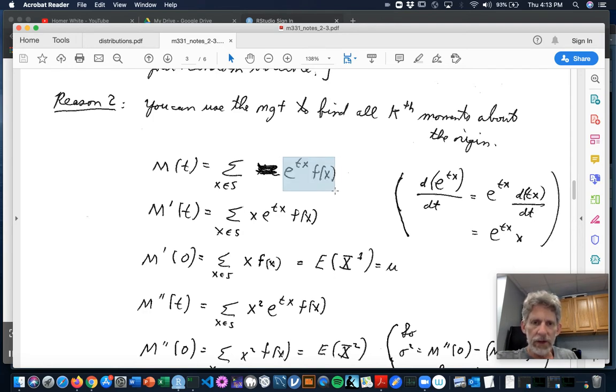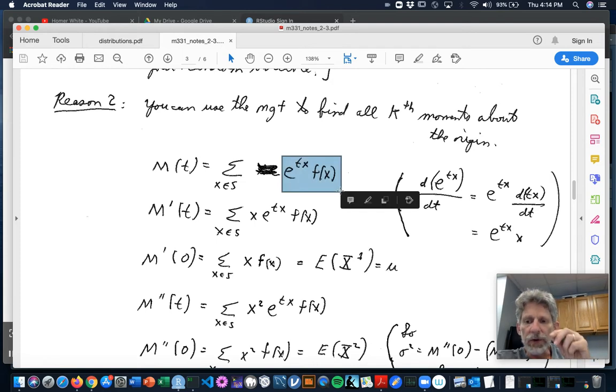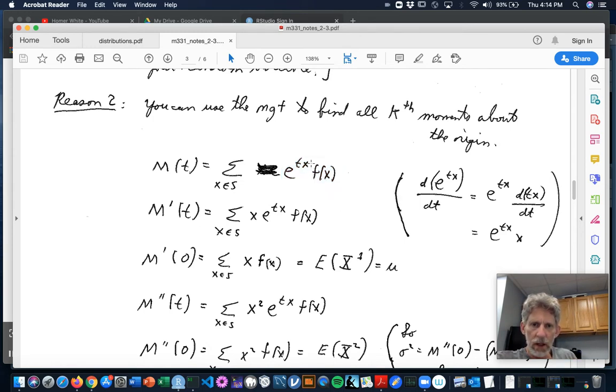And so you think about having to take the derivative of e^(tx) times f(x) with respect to t. See, this is M(t) as a function of this real number t. Your variable here, as far as taking derivatives is concerned, is the t. Now, that means f(x) is a constant, so you've got a constant times a function of t. And so the derivative is going to be that same constant times the derivative of that function of t.